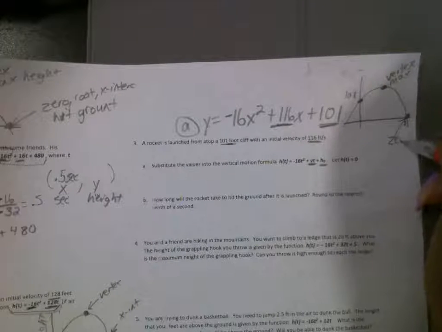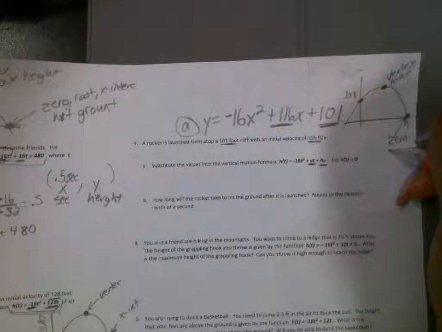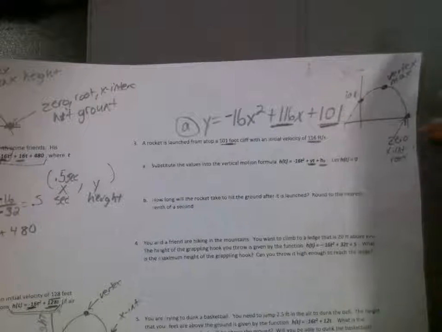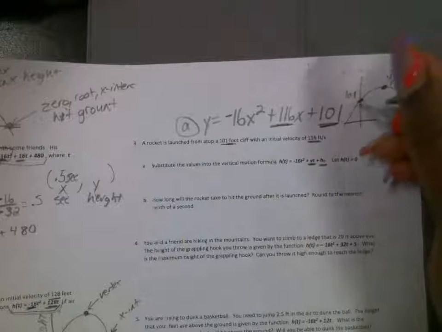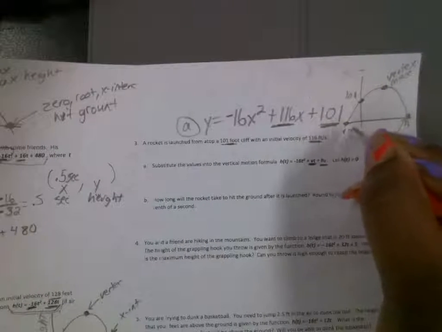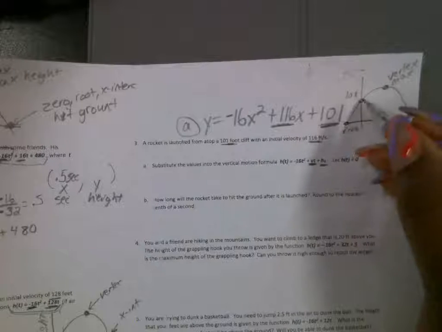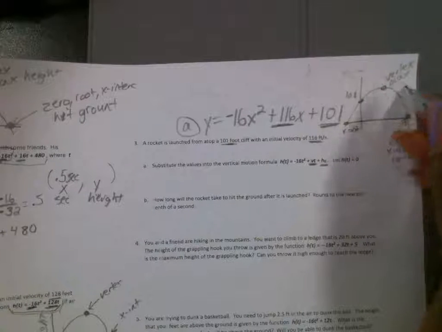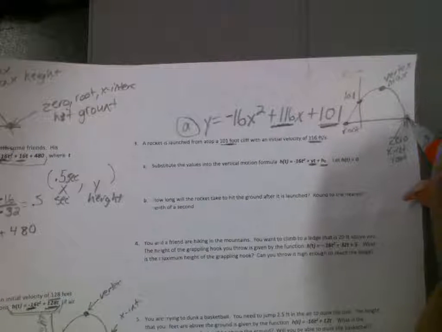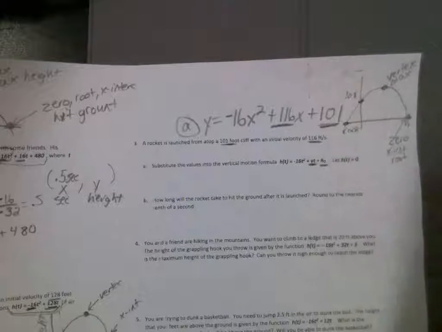This is going to be your zero. What's another word for zero? X-intercept. X-intercept. And what else? Roots. And this is where it hit the ground right here. This will be where it hit the ground. Not over here, even though this is a root, an X-intercept, but it doesn't hit over here because it started here, went in the air, and landed here. This is the number you're looking for. So how do I find this number?